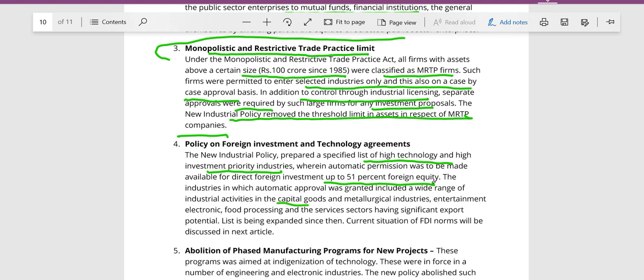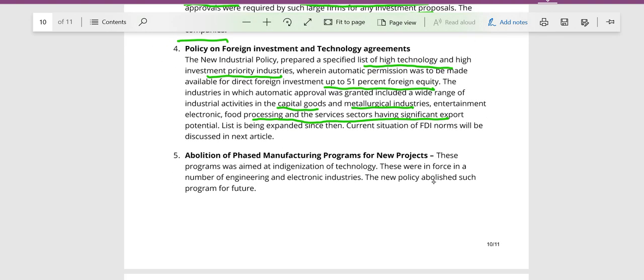A number of capital goods, metallurgical industries, entertainment, food processing, and service sector industries had great export potential, and foreign investment up to 51% of equity was allowed in these.